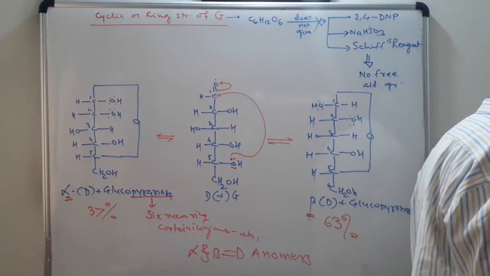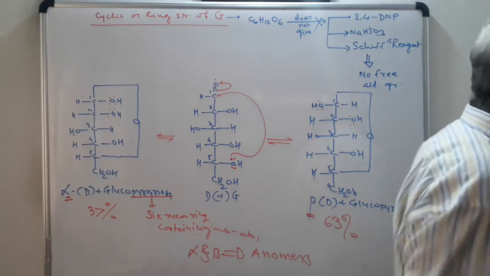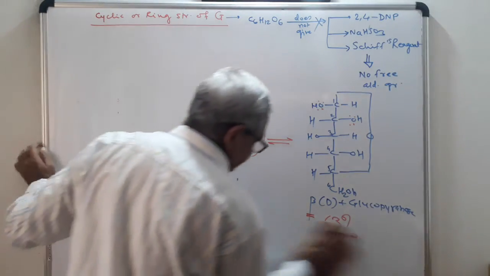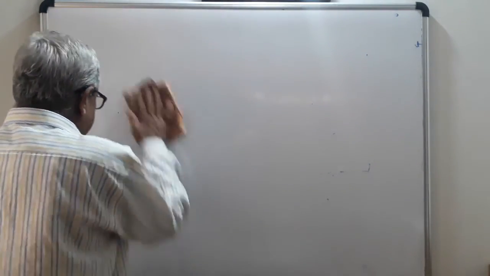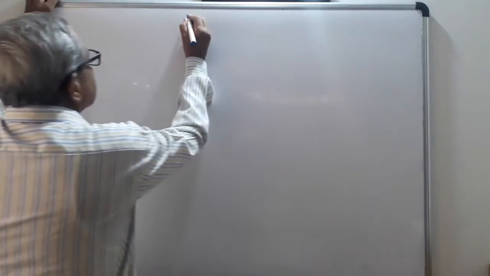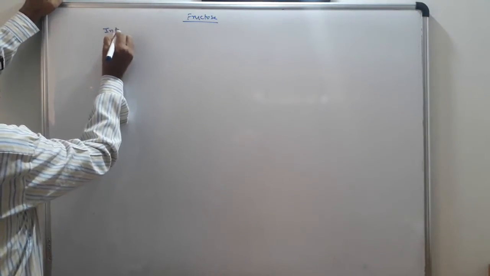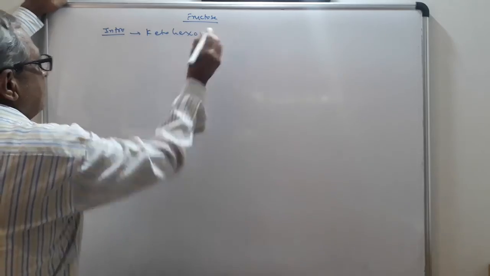Now we are going to start the next point, that is fructose. So give the title fructose. The introduction about fructose. This is a ketose. It contains the ketonic group.